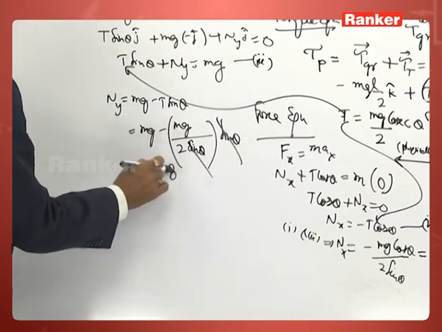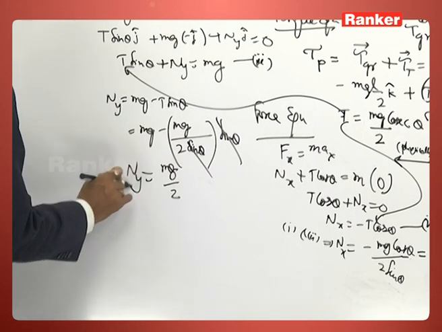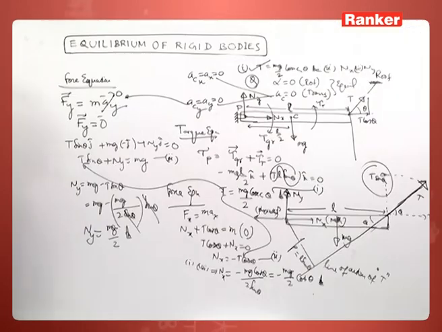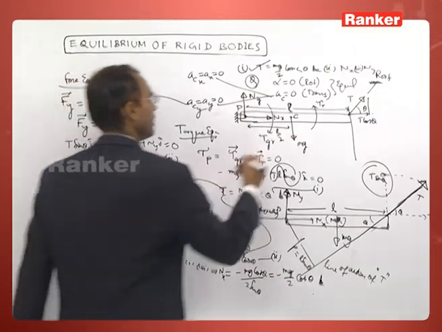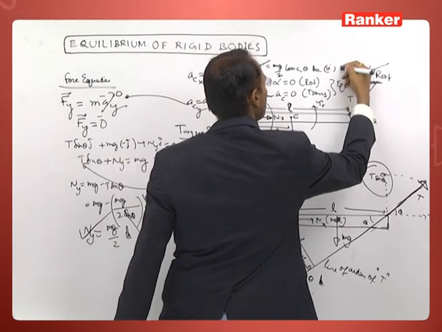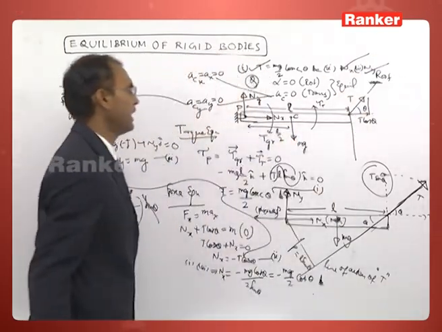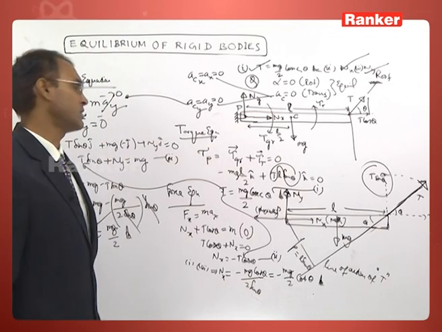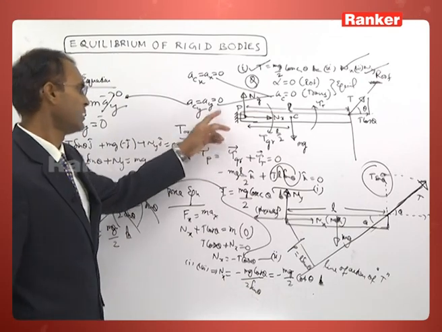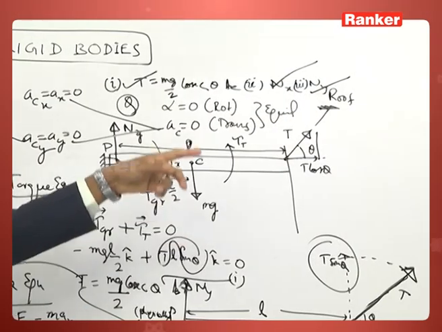So, ny will be equal to mg by 2, the answer. So, in this way we can get nx, ny and tension in terms of weight and theta.